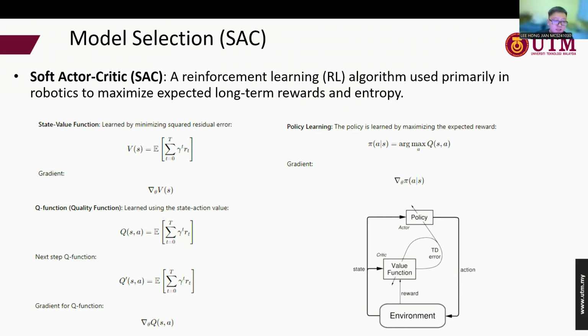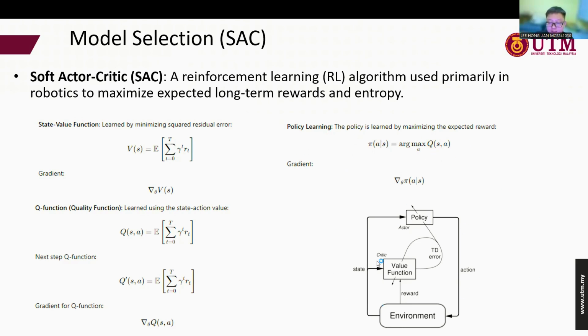And the next step, the Q function, is just to update the Q function with the state and the action for the next step. The policy learning is for the policy to select which action has the highest Q value. Then it will be the policy used to train the agent.